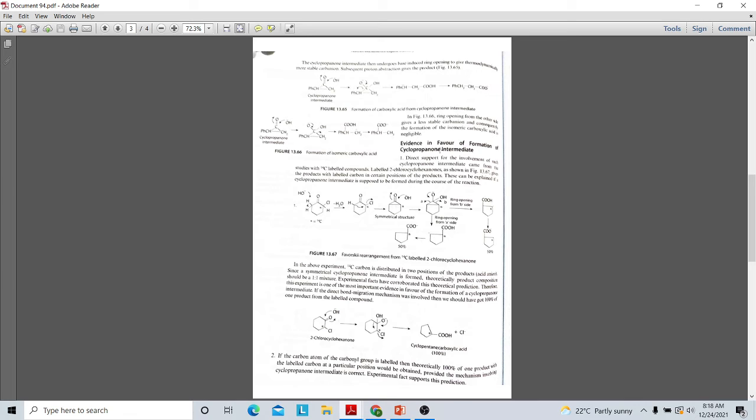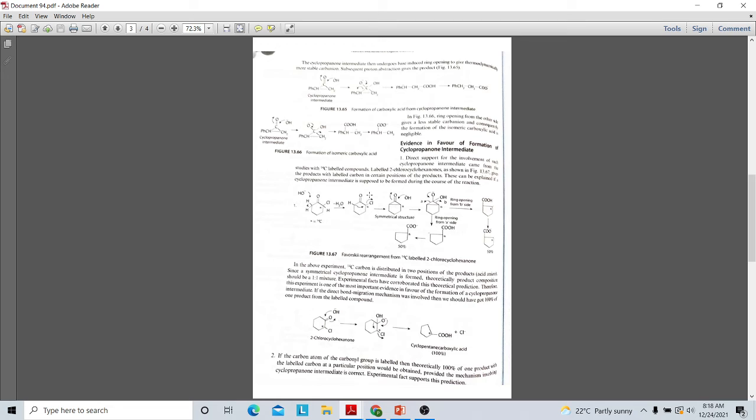So we can suggest this evidence. This is the most important evidence for the formation of cyclopropanone intermediate. If Favorsky reaction is asked as a part of an essay question, you can give this evidence in favor of the reaction. That is, here if you are taking this cyclohaloketone, that is chloro derivative of cyclohexanone, and we can see that this molecule is the haloketone, and it is labeled with carbon 14.